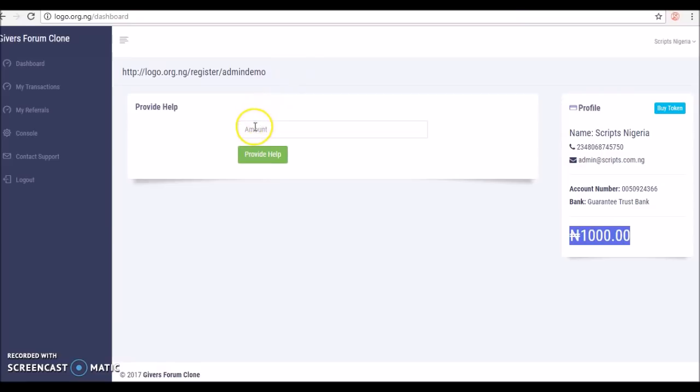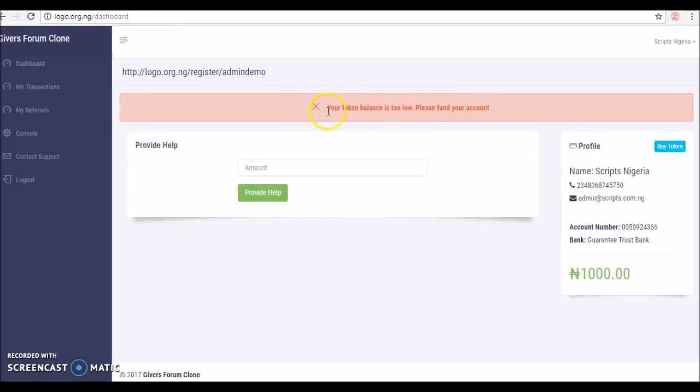So now the user can proceed to GH. Now let's say he wants to GH 10,000 naira. Okay, let's say he wants to GH 20,000 naira. We have set a 20% rate of investment for this platform. It is flexible. You could change it to 100%, 50%, and what have you. Then it provides the help. So the system is still saying your token balance is too low, please fund your account.